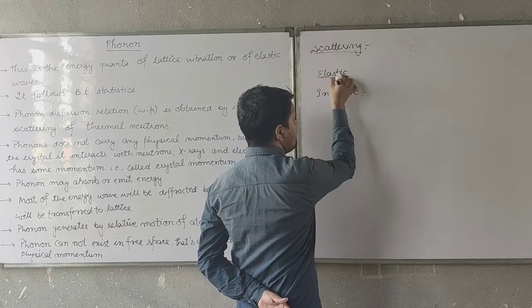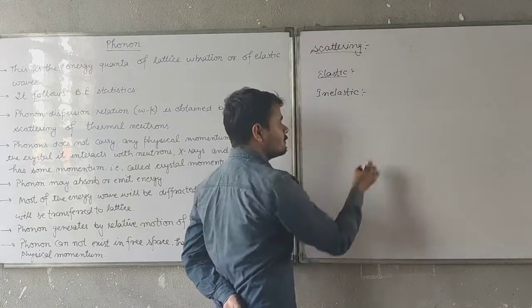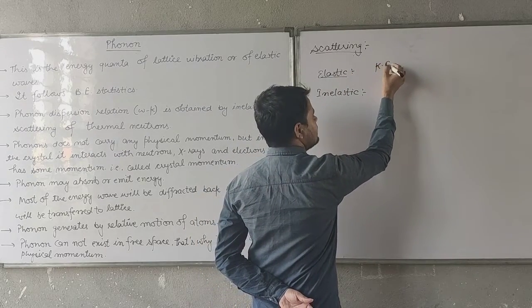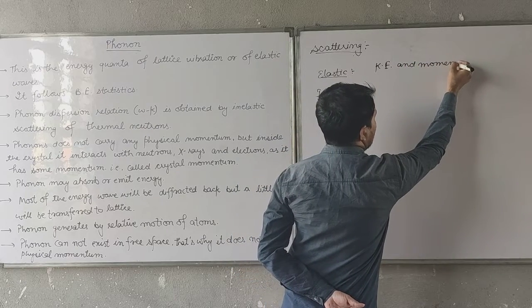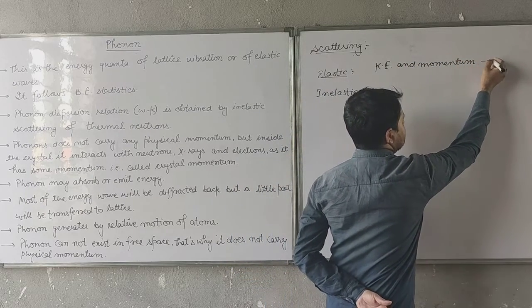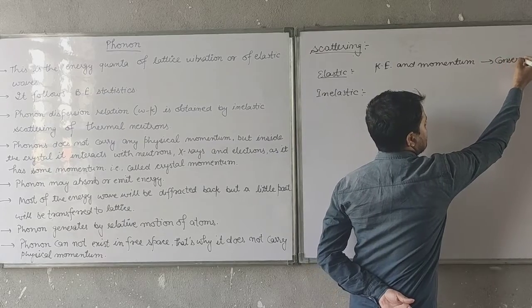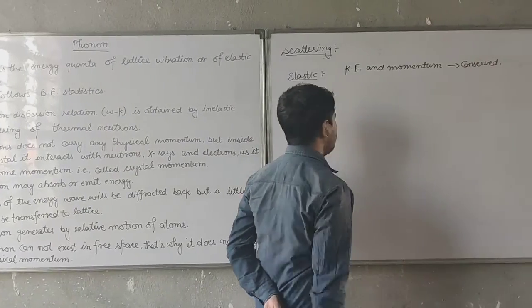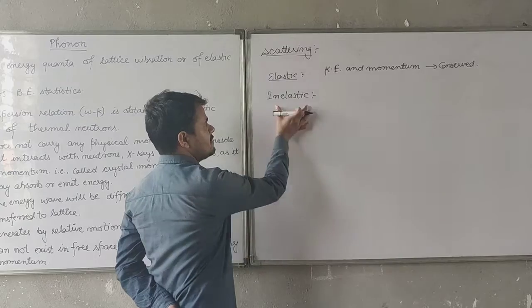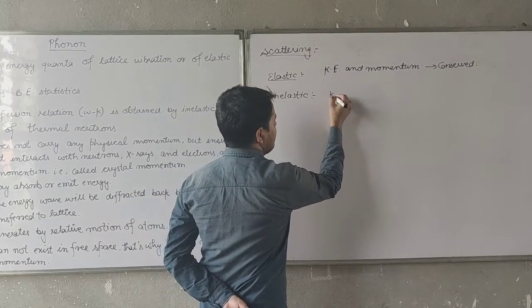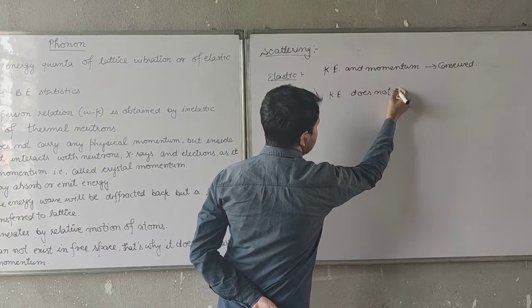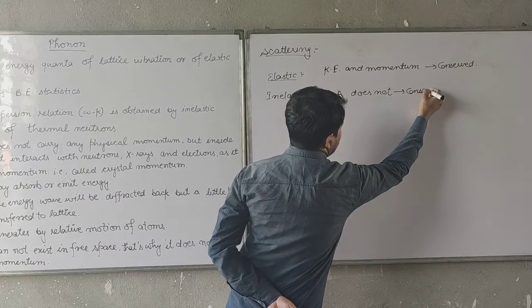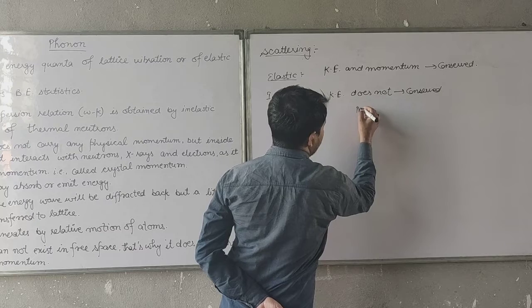In case of elastic scattering, we all know that kinetic energy and momenta both remain conserved. That means these two things will be conserved. But when we are talking about inelastic scattering, kinetic energy is not conserved, but momentum will be conserved.